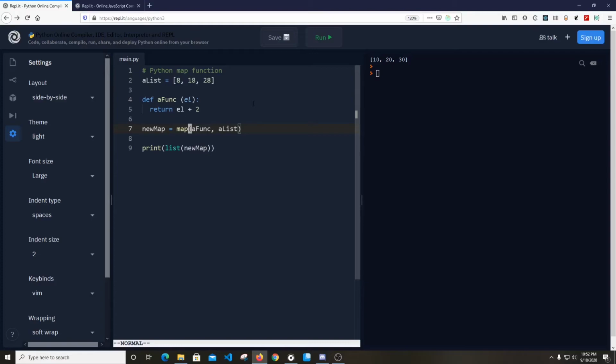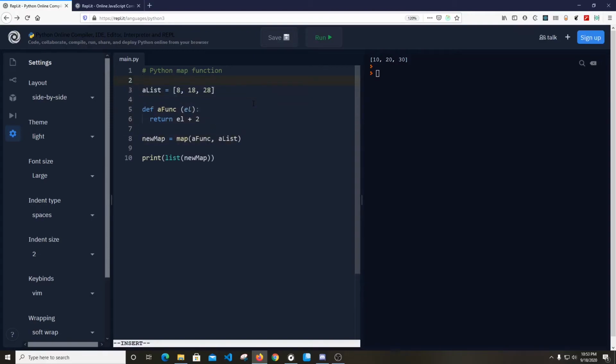Another way this is different from the JavaScript map function is that the iterable doesn't have to be a list. Let me write it here.